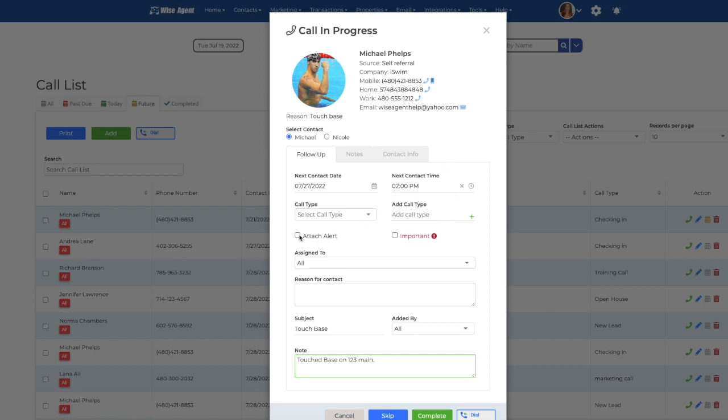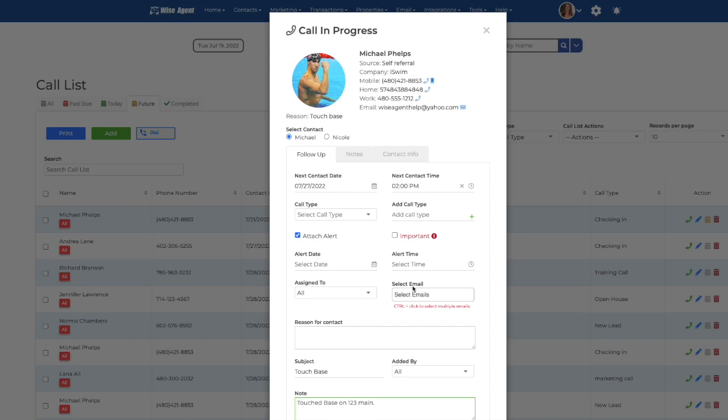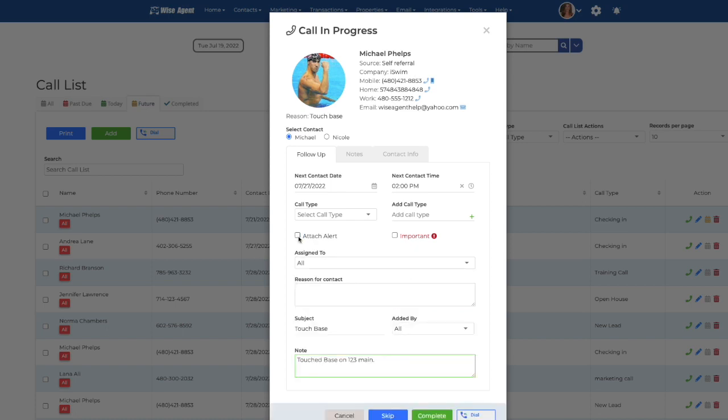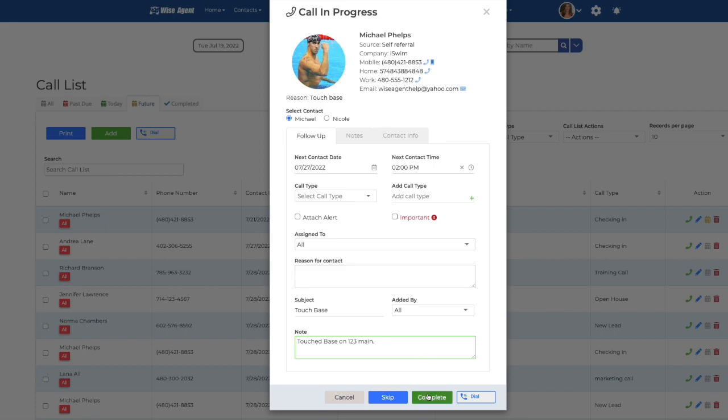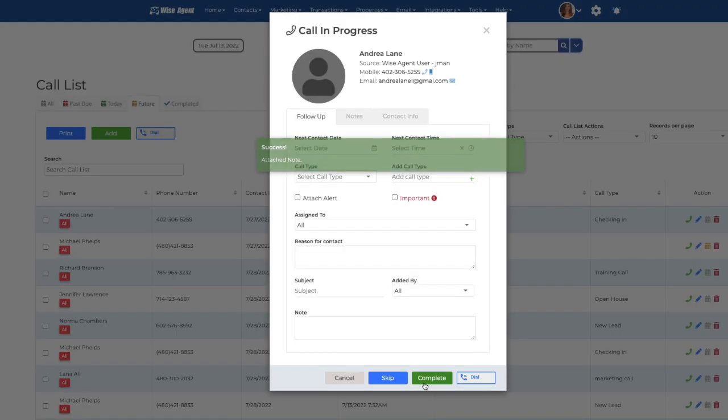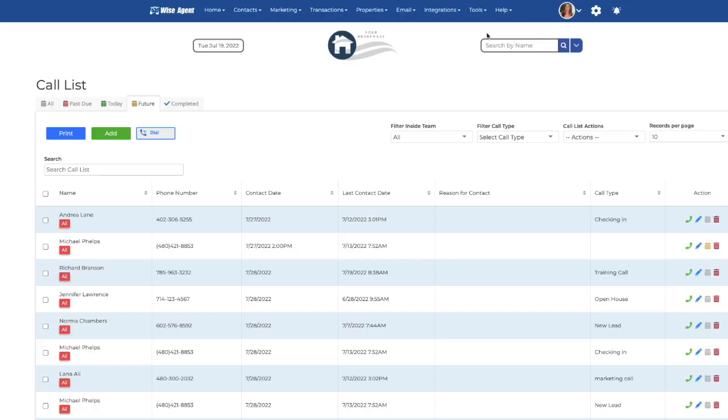You can attach an alert for when you would want to be reminded, and you can select the emails that you would like to be reminded with. Once you are done making this call, you can hit complete, and this will complete the call. This will also update the contact summary page as their last contact date.